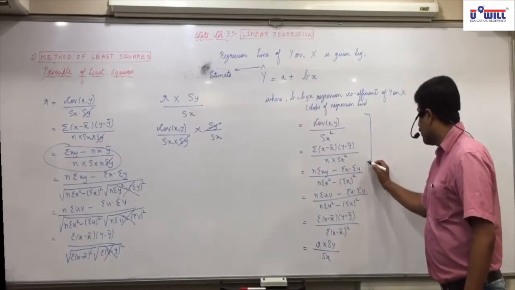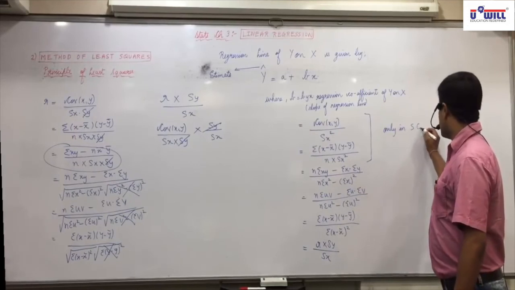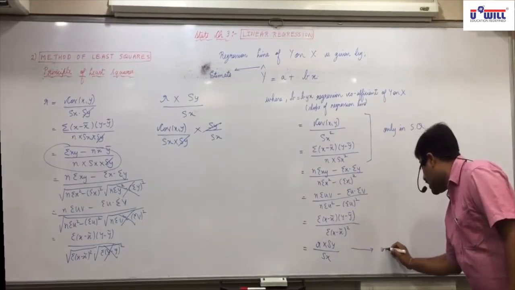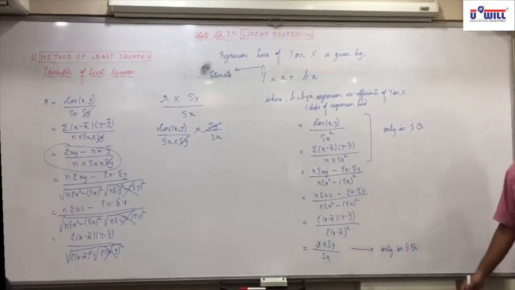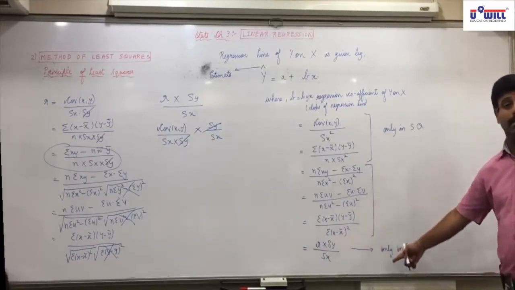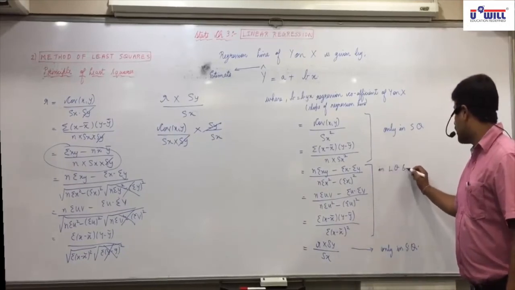First two formulas and the last formula we will use only in short questions. These three we will use in long questions as well as short questions.